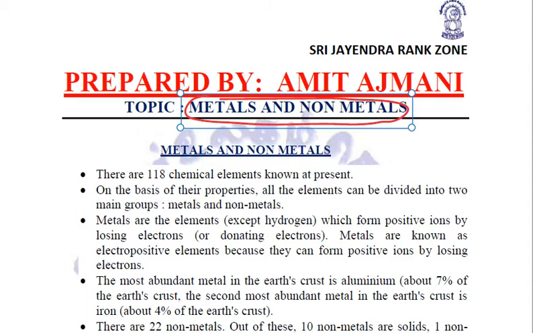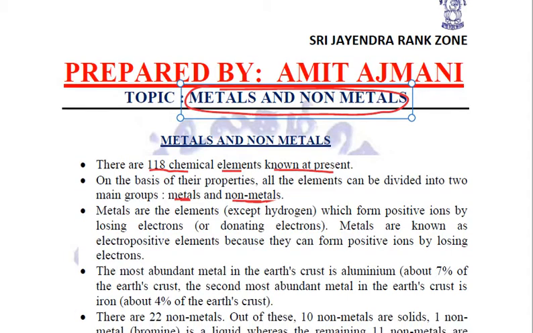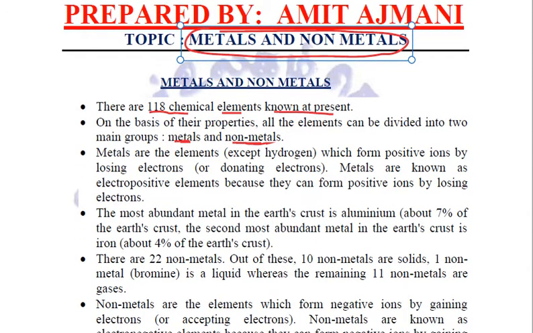We know that at the moment, there are 118 chemical elements known to us, right? And on the basis of the properties of all the elements, the classification has been done, and broadly they are divided into metals and non-metals. Of course, there are metalloids also, right? What are metals? What are non-metals? We already know. Let us have a brief about them.